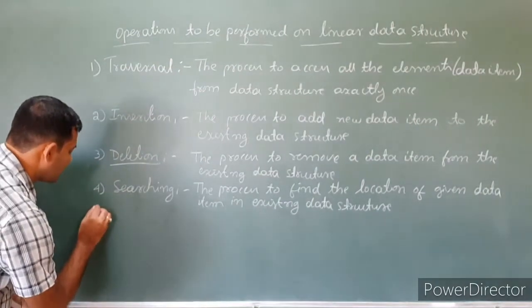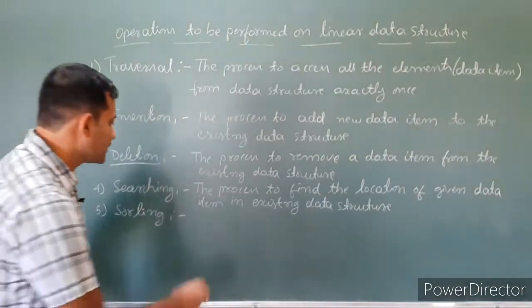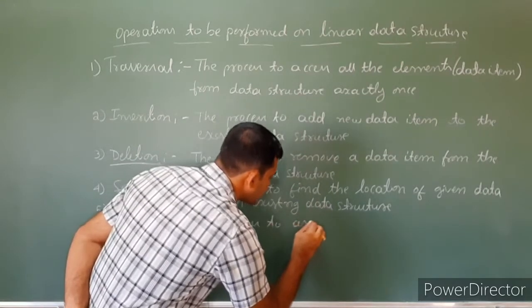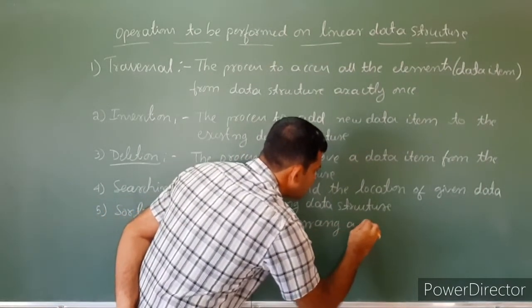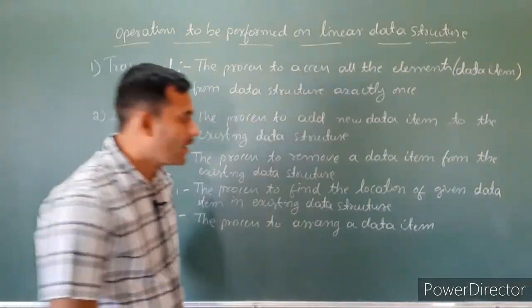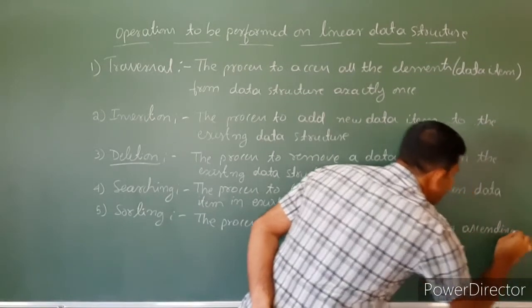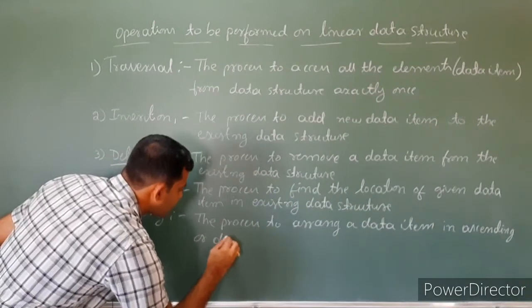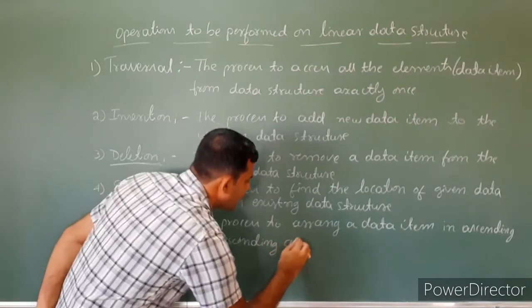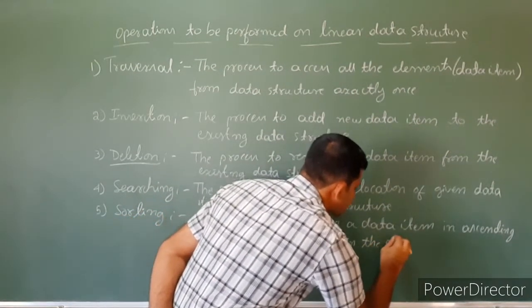Next one is sorting. Sorting means the process to arrange data items in ascending or descending order within the data structure.